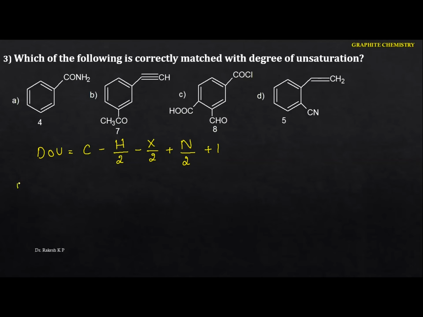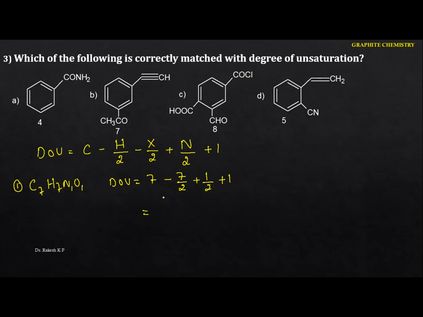I'm going to write the molecular formula for this one. In this first case we have 7 carbons, and the hydrogen is also 7. Here it is 5 plus 2 is 7, and nitrogen is 1, oxygen is also 1. Let me calculate the degree of unsaturation using this equation. Carbon is 7, and hydrogen is 7, so I write 7 by 2. We don't have halogens. Let me take the nitrogen here, that is 1, so 1 by 2, plus 1.